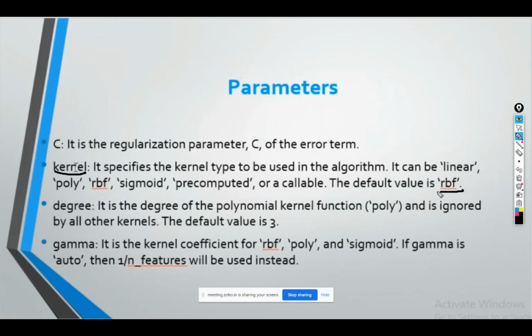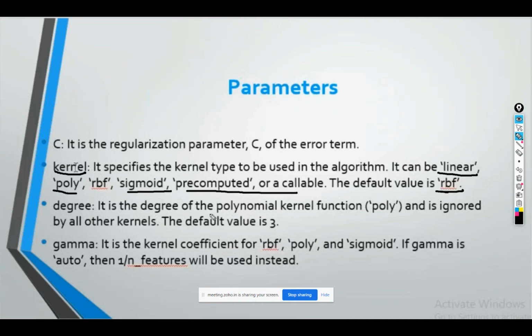If you have values which are linear in nature, you can select the linear kernel. If you have values which are polynomial in nature, you can select the polynomial kernel, and then the hyperplane can be of polynomial nature. Then we have RBF, then sigmoid, or you can create a kernel of your own.